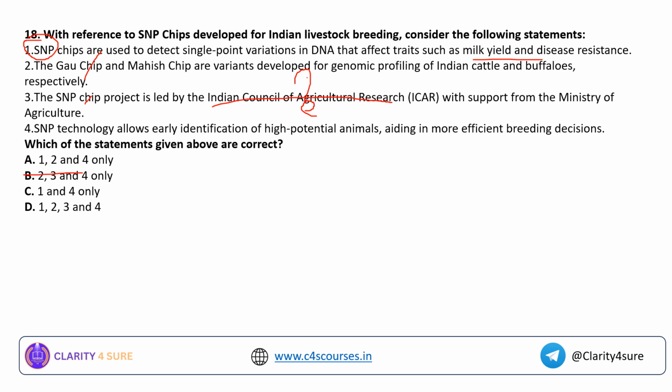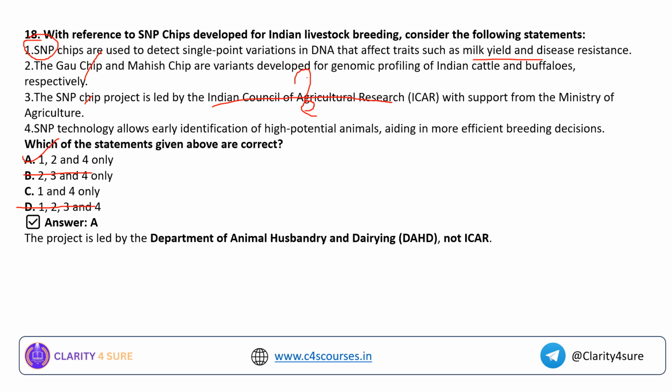So eliminating option number 3, we are left with option A and option C. So you will have a dilemma in option number 2, the GAW chip and the Mahesh chip. Yes, GAW chip is for the genetic profiling of Indian cattle, whereas Mahesh chip is for the genetic profiling of Indian buffalo. So the answer is option A, 1, 2 and 4 only. The project is led by the Department of Animal Husbandry and Dairying and not by ICAR. So see, when there is a question related to biotechnology, these are the small tweaks that we can expect in the actual examination, because they will not twist much.